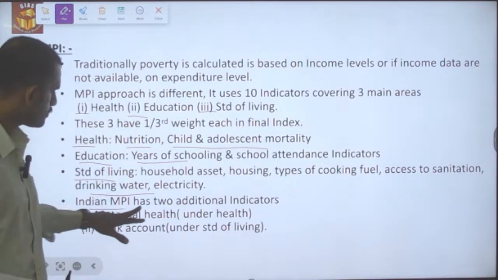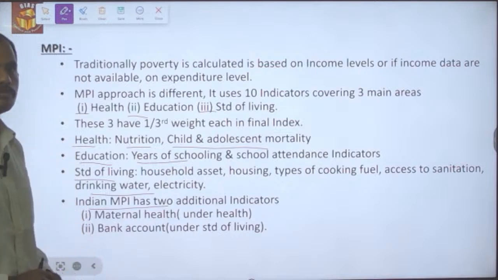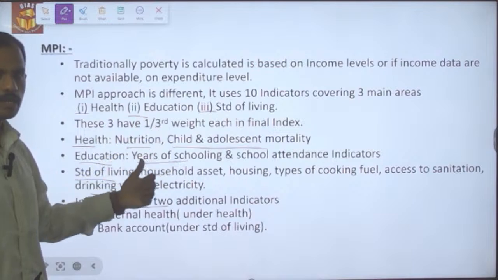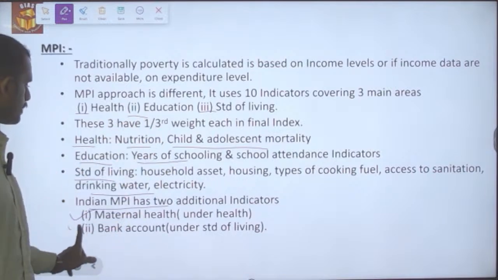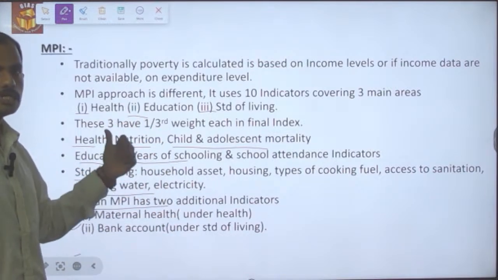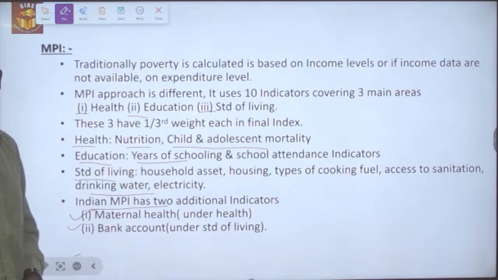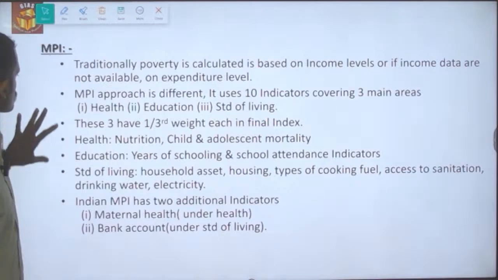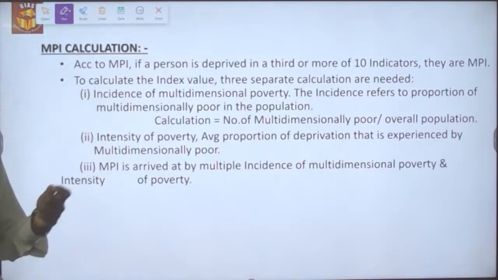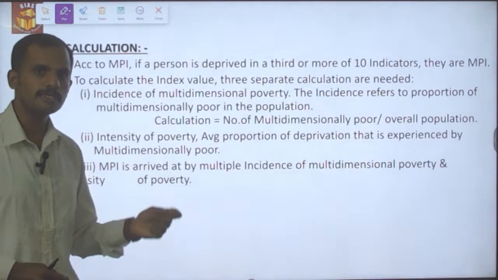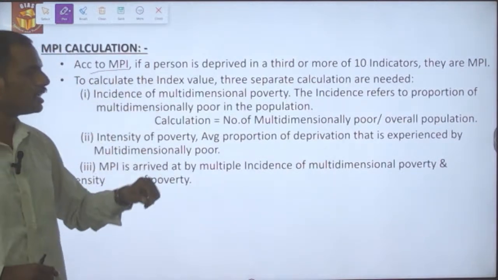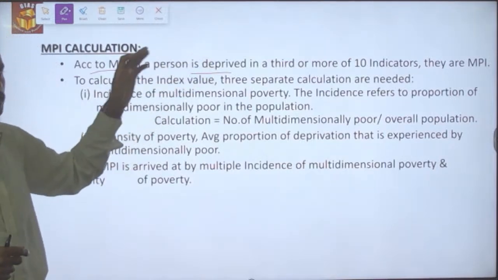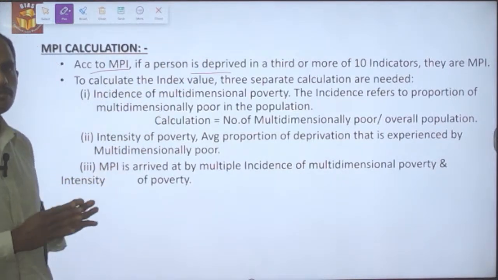In terms of the Indian multidimensional poverty index, 2 additional indicators are added. First is maternal health, which is added under the macro health indicator, and then bank account, which is added under the standard of living macro indicator. These are the 2 Indian-specific indicators. So how is the MPI, that is the multidimensional poverty index, calculated? According to the MPI, if a person is deprived in a third or more of the 10 indicators, they are multidimensionally poor.